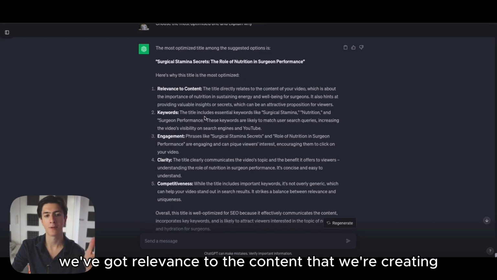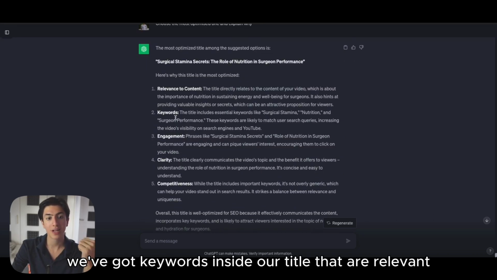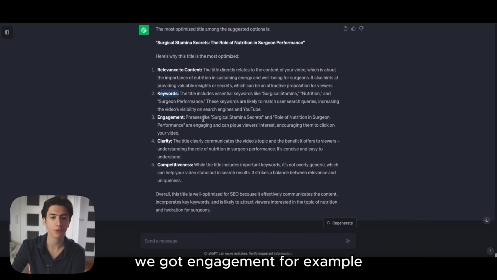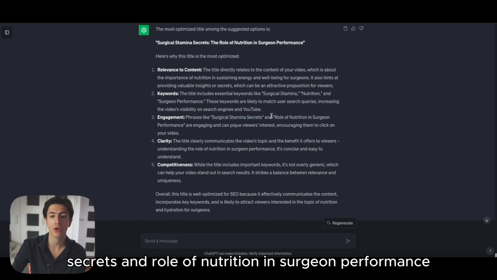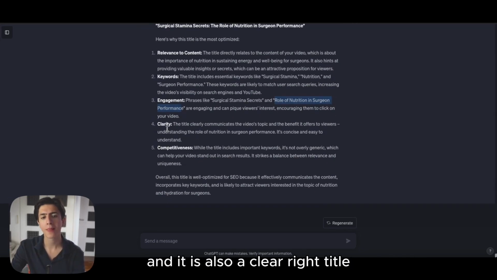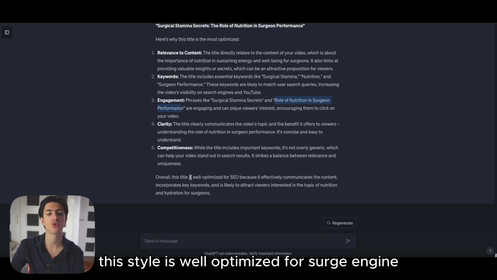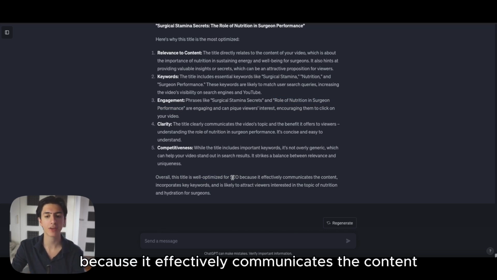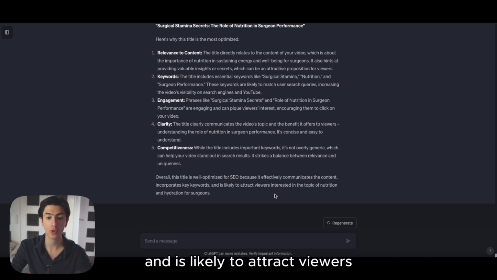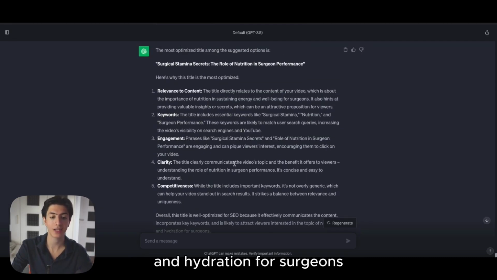We've got relevance to the content that we're creating. We've got keywords inside our title that are relevant. We've got engagement, for example, phrases like surgical stamina secrets and role of nutrition in surgeon performance are engaging and can pique viewers' interest, all right? And it is also a clear title. So overall, this title is well optimized for search engine optimization because it effectively communicates the content, incorporates keywords, and is likely to attract viewers interested in the topic of nutrition and hydration for surgeons.